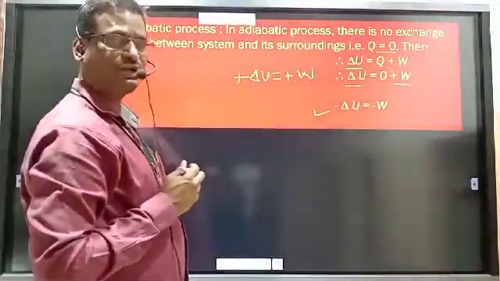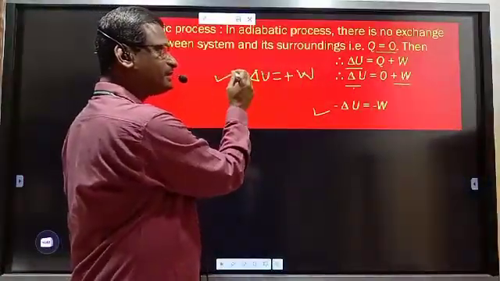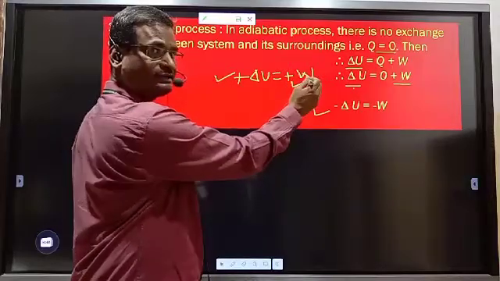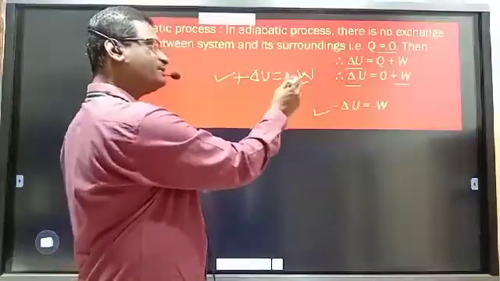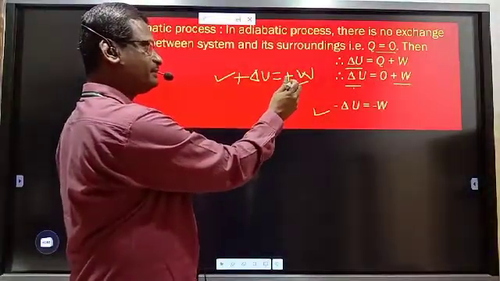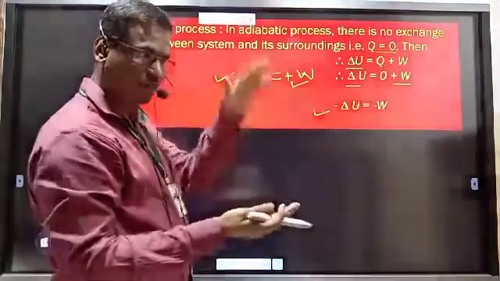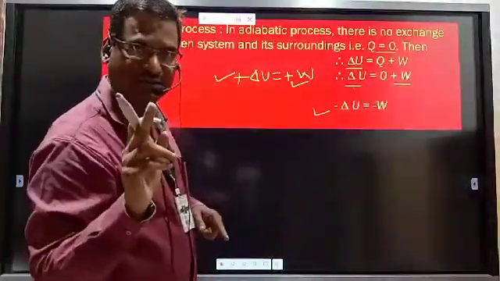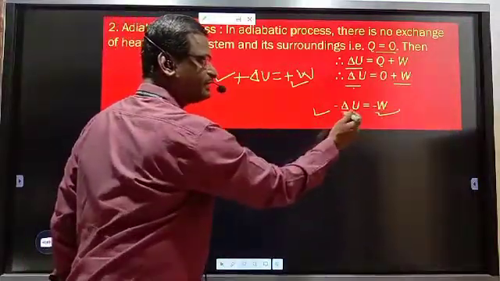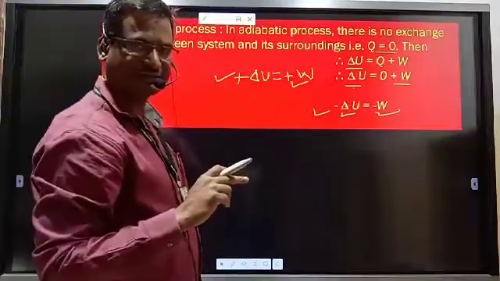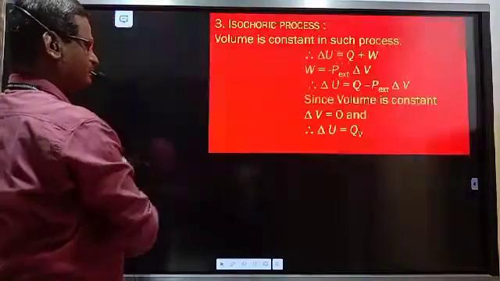Interpretation, how it is interpreted? Whenever internal energy increases, work done also increases, that is work of compression. So work of compression is obtained on a system at the cost of increase in internal energy. Compression takes place, internal energy increases, or expansion takes place, internal energy decreases. That is the adiabatic process and first law of thermodynamics.